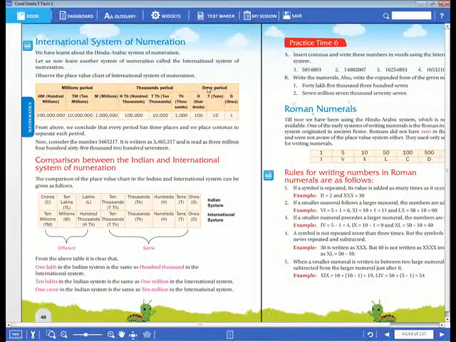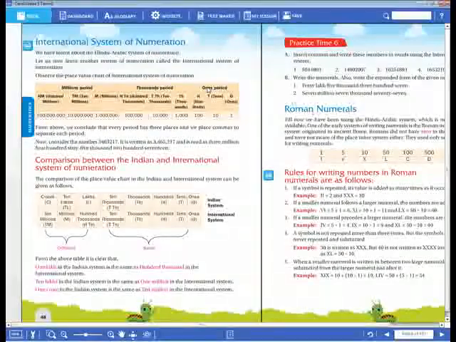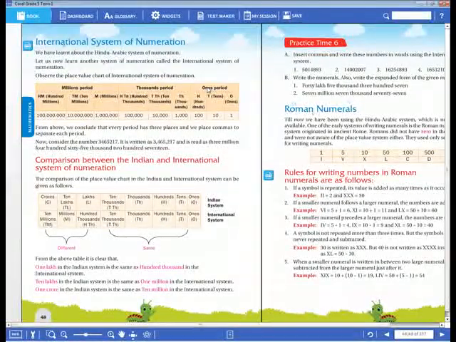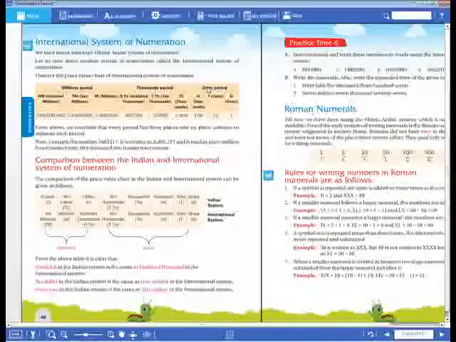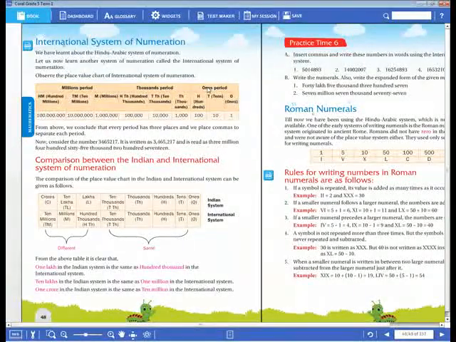Here, in the ancient period, 2000 years ago, they did not use this kind of numbers. They used Roman numerals like V, X, L. You have already learned these numbers in the lower classes, and next also they will come. When we talk about the Hindu Arabic numeral system, we are using 1, 2, 3, 4. These numbers we can call the Hindu Arabic numeral system.